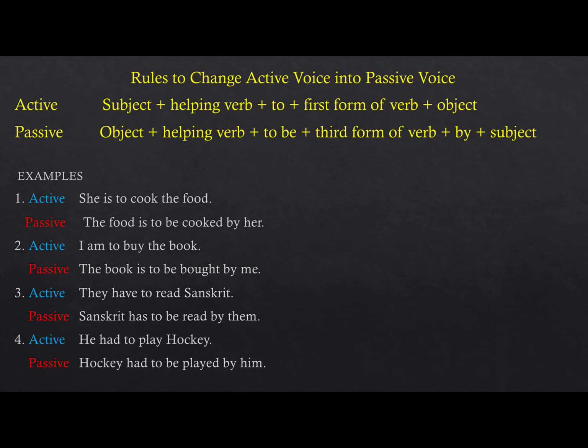They have to read Sanskrit. Sanskrit has to be read. And hockey had to be played. So you have to keep this in your mind. Had to be played: had to be, then verb's third form. Has to be, then verb's third form. And I am to buy: I am to be, then verb's third form.